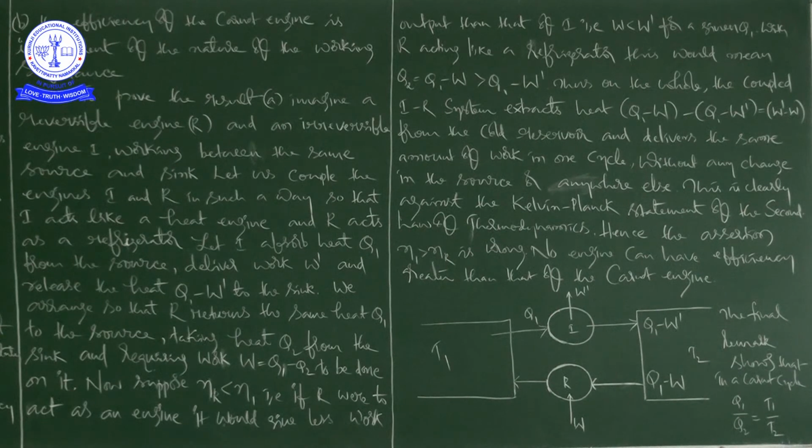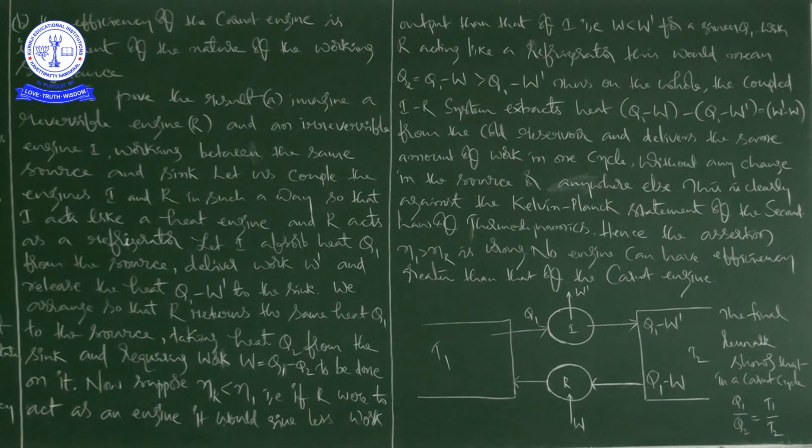So what is the required work here? W is equal to Q1 minus Q2, to be done on it.